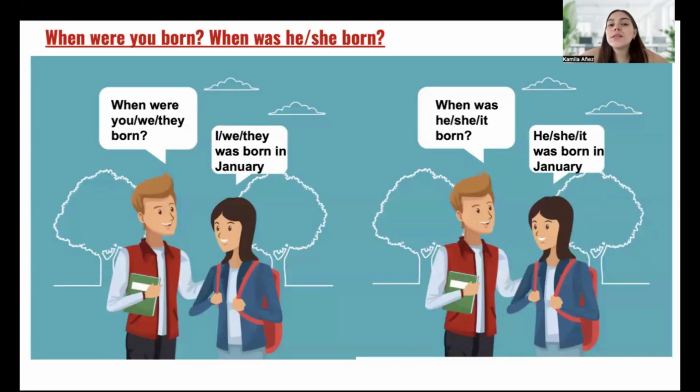Let's go to see some examples for interrogative or questions. For example, when were you born, or when was he or she born? Okay, let's see. When were you born? I was born in January. When were we born? We were born. Oh, it is were.